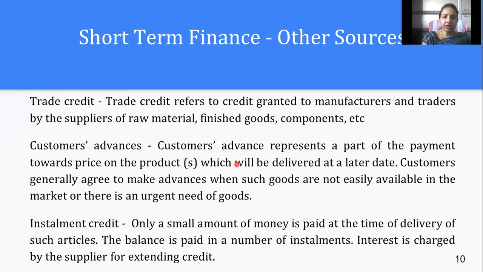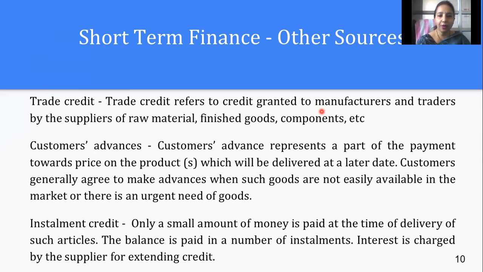Then some other sources are also available, that is trade credit. Trade credit refers to the credit granted to the manufacturers and traders by the suppliers of the raw material. Generally, when we purchase something from someone and they give us credit for 2 months, or suppose 3 months, that we'll be paying after 3 months. That 3 months credit offered to the manufacturer and traders by the supplier also works as a short-term finance for our company.